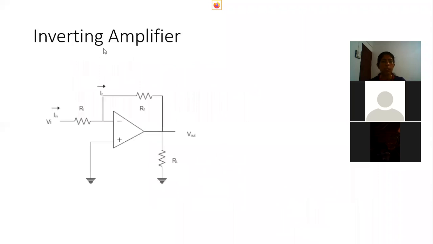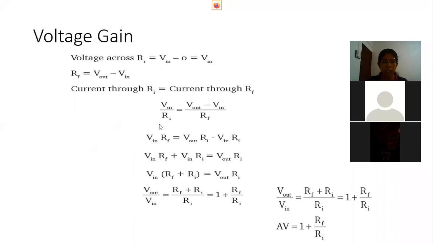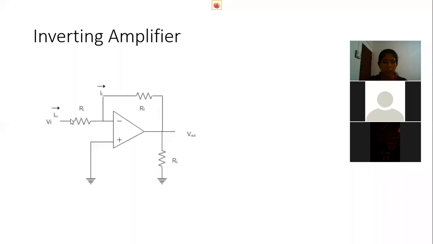Now we are going to study the inverting amplifier. Here the input signal Vi is given to the inverting input. In the non-inverting amplifier, we applied V in to the positive terminal. Here we are giving it at the inverting terminal.